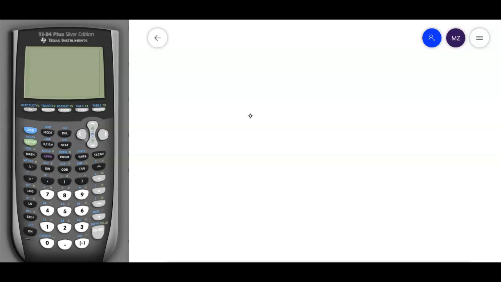Before I forget, the mean is 24.3. The standard deviation is 2.6. The n is 30. And the x bar is going to be 23.